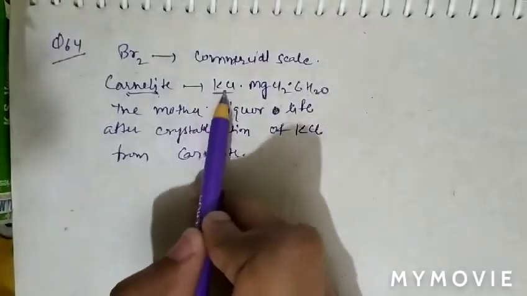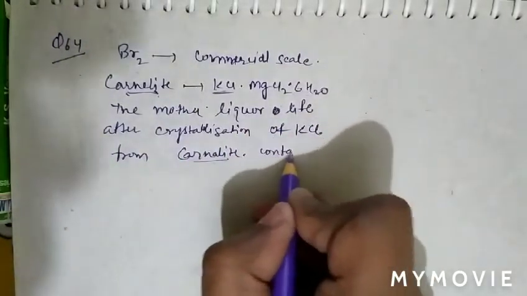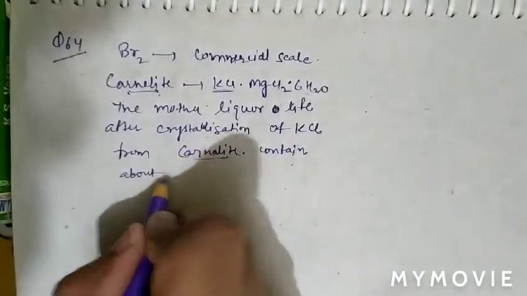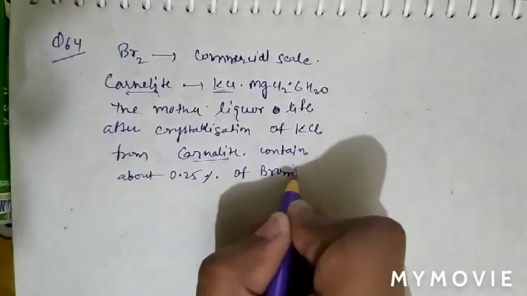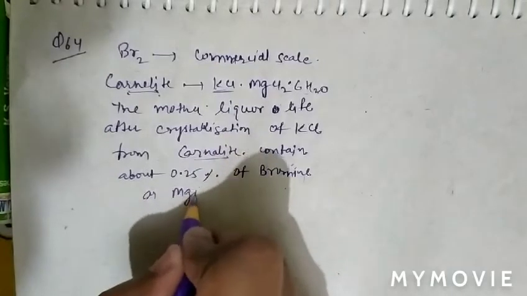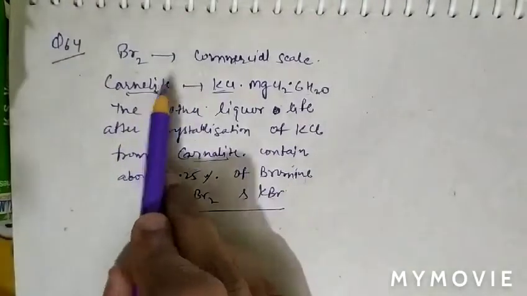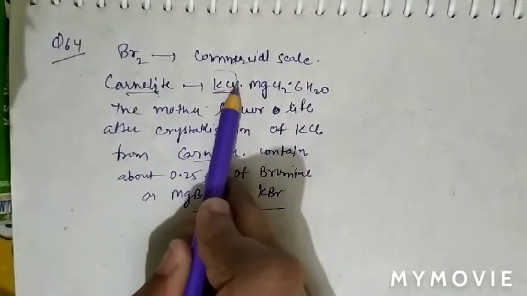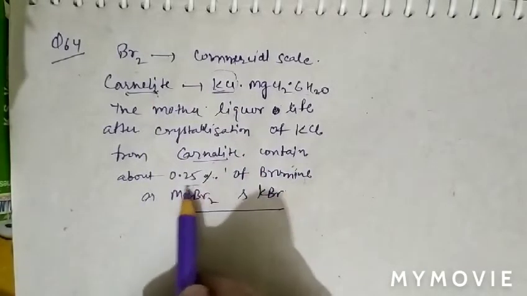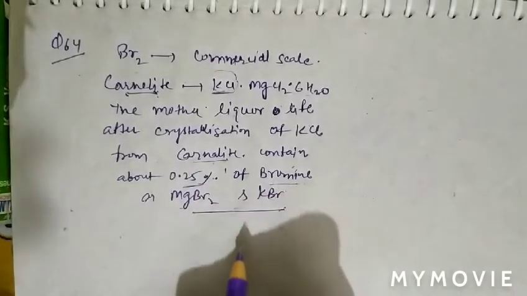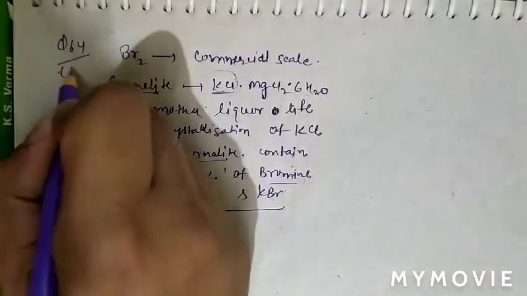Therefore, the mother liquor left after KCl from carnallite is crystallized contains about 0.25% of bromine as MgBr2 and KBr. So see, the KCl present in the carnallite will be crystallized, and the remaining liquor contains 0.25% of bromine as MgBr2 and KBr. So bromine is obtained on commercial scale from carnallite. So question number 64, option B is correct.